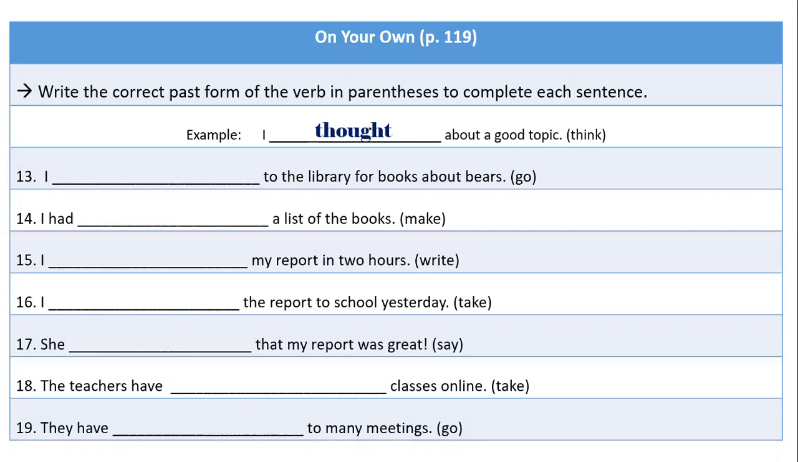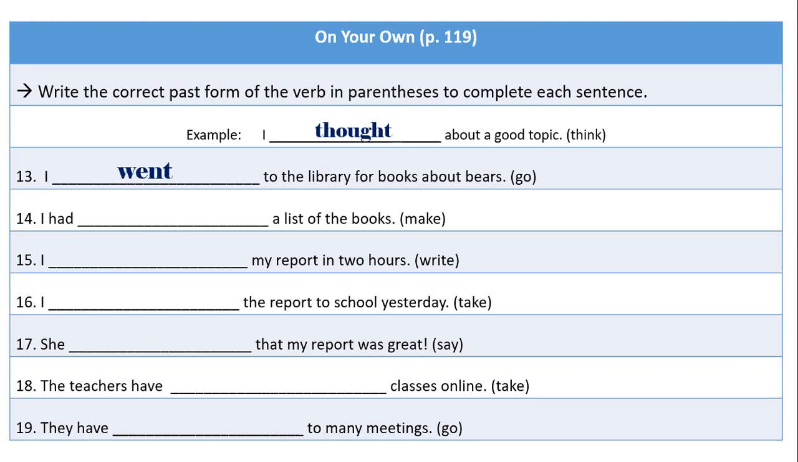I blank to the library for books about bears. And the verb in parentheses is go. So what is the past tense of go? You look at the sentence. Do you see any helping verbs? No, you don't. So let's go to the past tense column and find where it says go and look at the past tense. And the past tense of go is went. Yes, so I went to the library for books about bears.